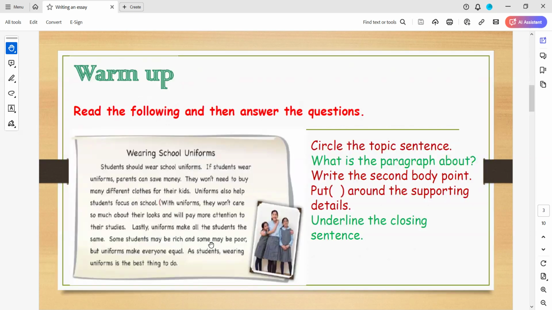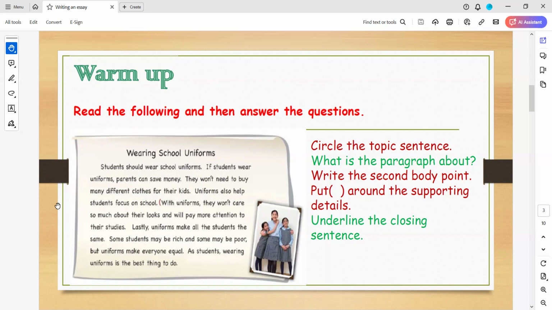So as a warm up, I want you to read the following paragraph, and then we will try to answer these questions. Okay? You have 2 minutes to read this paragraph silently if you want. If you want to read it loudly, no problem. Which one do you like more? I'll read it loudly. Okay, go ahead.